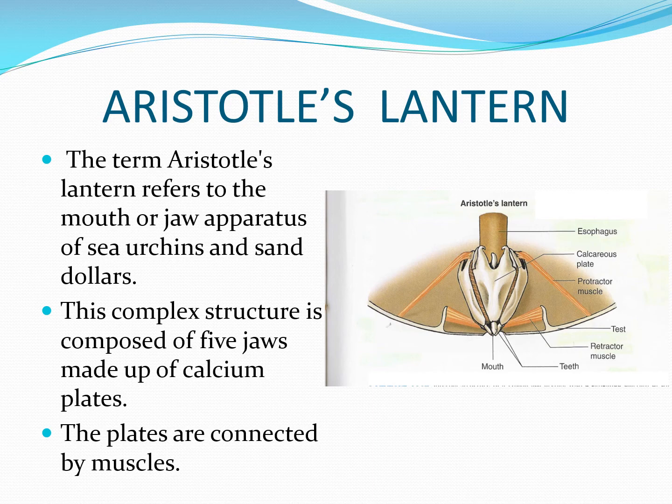So now coming to our next topic, that is Aristotle's lantern. The term Aristotle's lantern refers to the mouth apparatus of sea urchins and sand dollars, which belong to the class Echinoidea. Now this is a complex structure composed of 5 jaws made up of calcium plates, and these plates are connected by muscles.